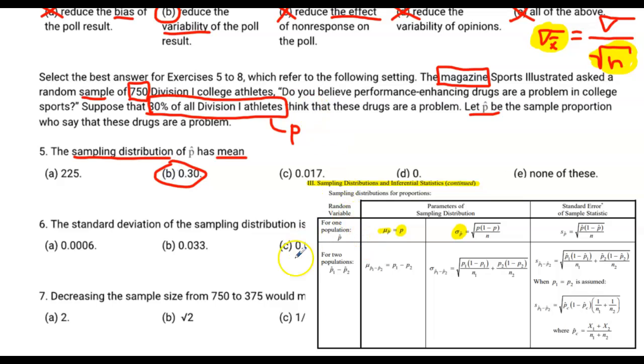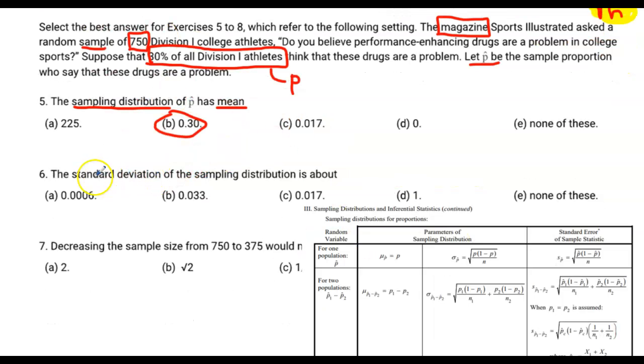Next question is rudely covered up by this formula sheet, so let me shift it over. All right, the standard deviation of the sampling distribution. Now we're talking about the standard deviation. That's this value here. Well, it looks like we have a formula to figure it out. It's the square root of p times 1 minus p divided by n, so it's a fairly straightforward formula to plug into the calculator.